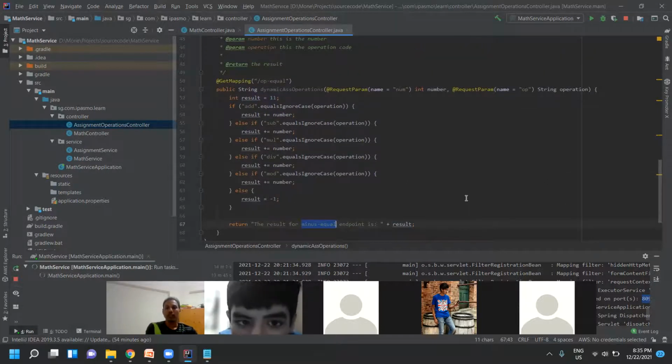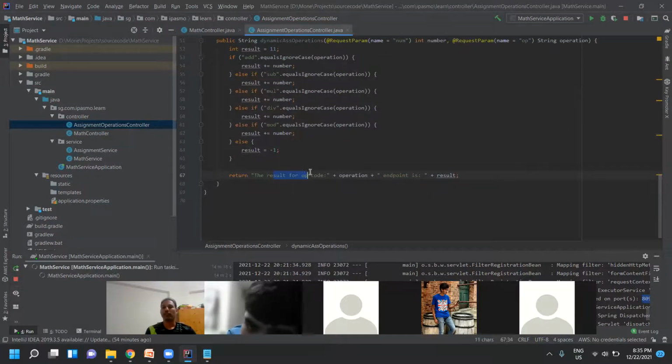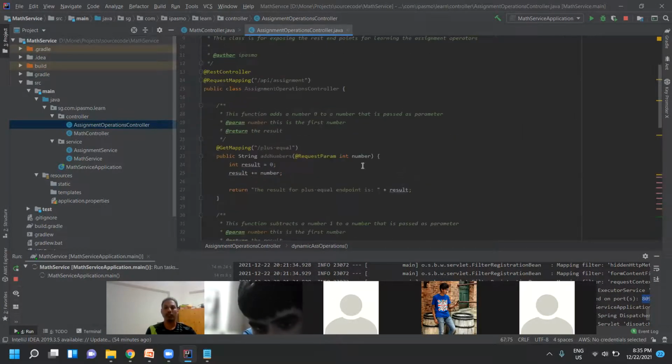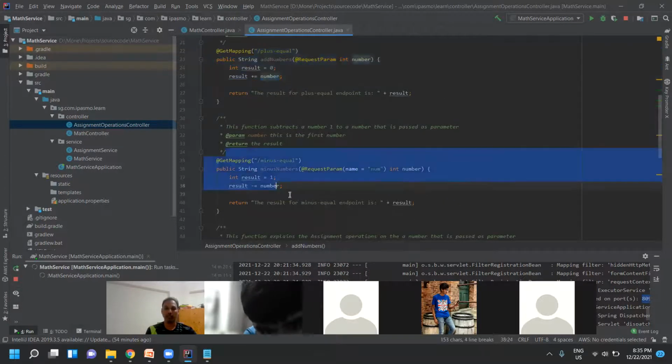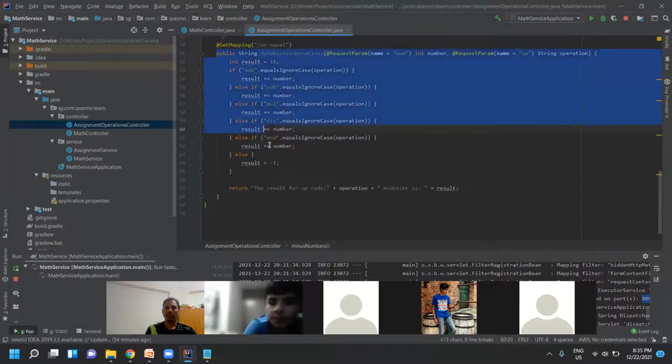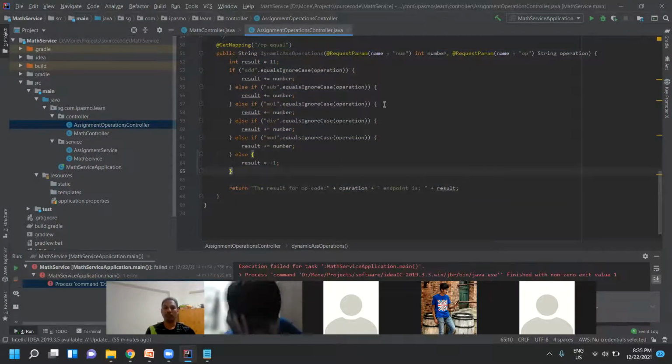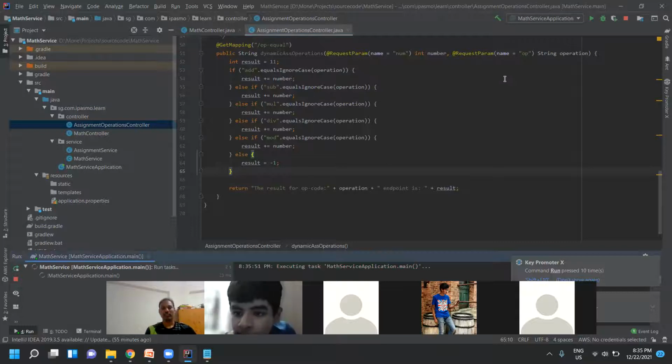The result for opcode plus operation endpoint is. Okay, so now I've written 2 and 3 rest endpoints, one for plus individually, another for minus individually, and the third one mixed, for all. I'm going to stop my service because I'm changing the code. When you change the code, you have to restart the service.